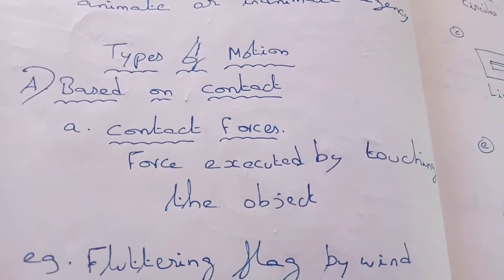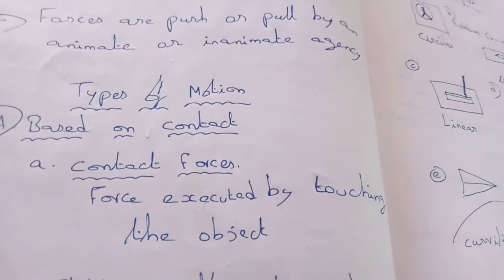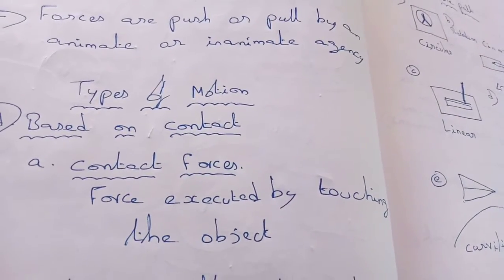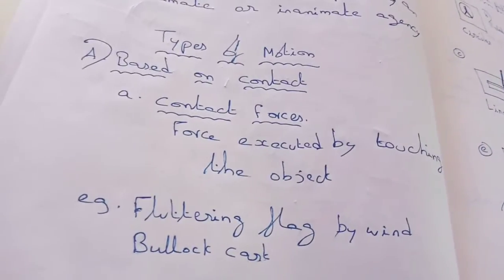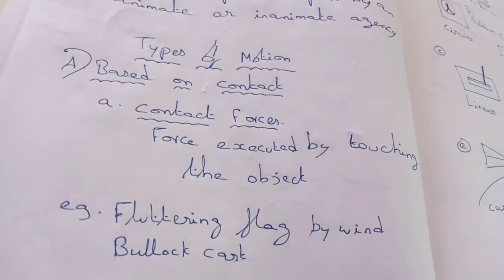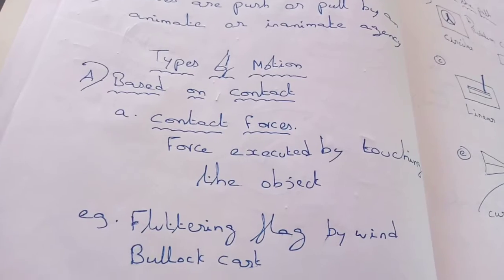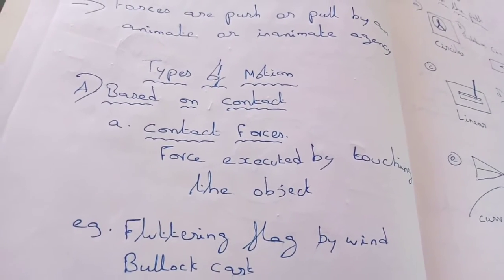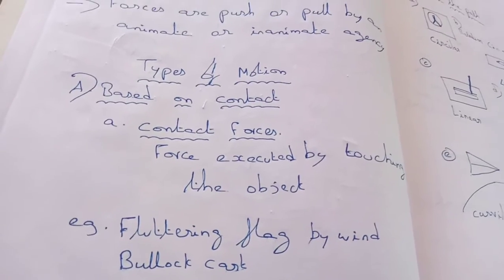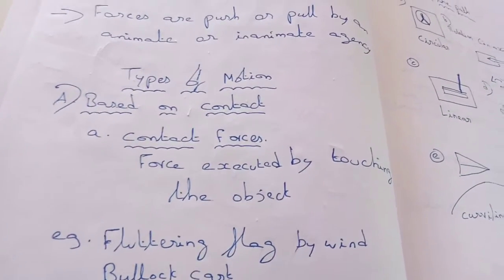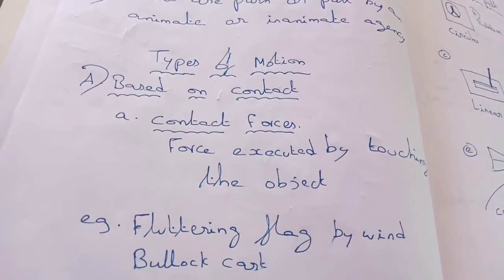If the motion is caused by touching that thing, then it's called contact force. It's the force exerted by touching the object. For example, the first one is the bullock cart. The bullock cart is pulled by the bullock. So there is a direct contact between the bullock and the bullock cart. So this is a contact force.